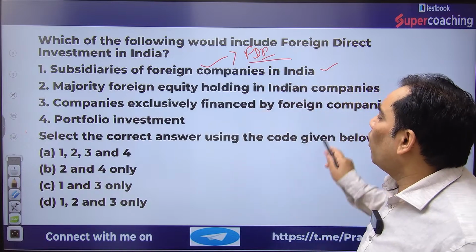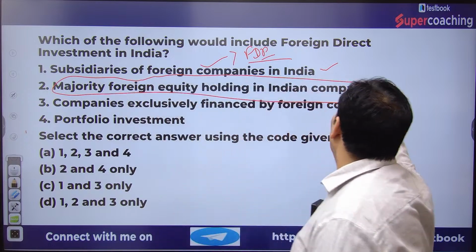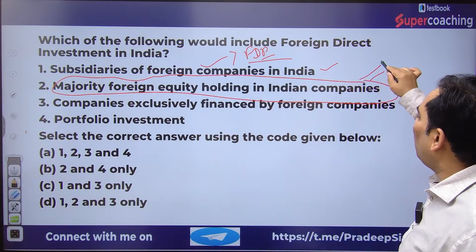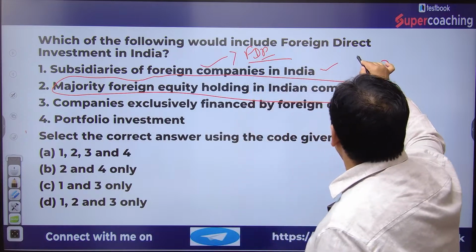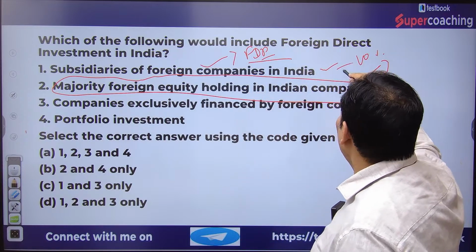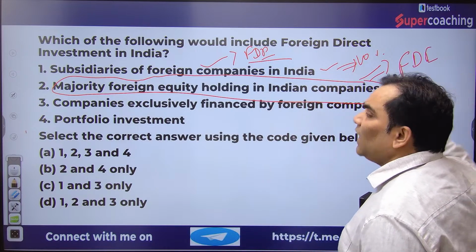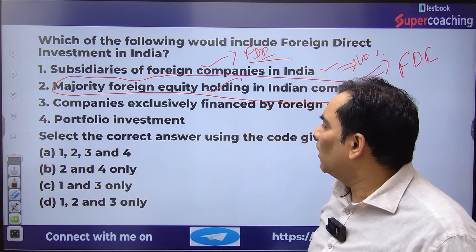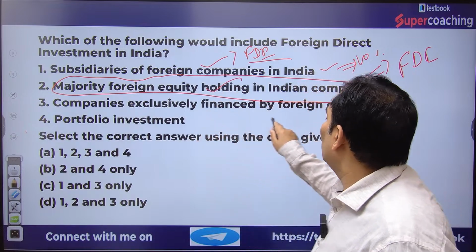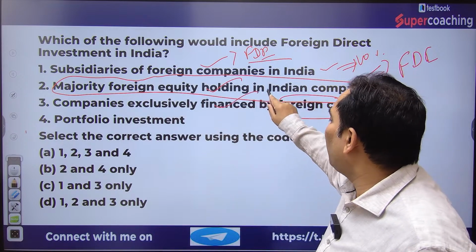Okay, majority foreign equity holding. If the foreigners have equity shareholding, it is not only about majority. If it is minority also, that means if it is more than 10%, it will be considered as FDI as per the recommendation of the Arvind Mayaram committee. So this is also going to be part. Companies exclusively financed by foreign companies, that is also going to be part of FDI.